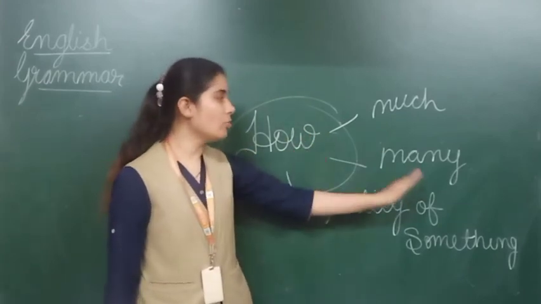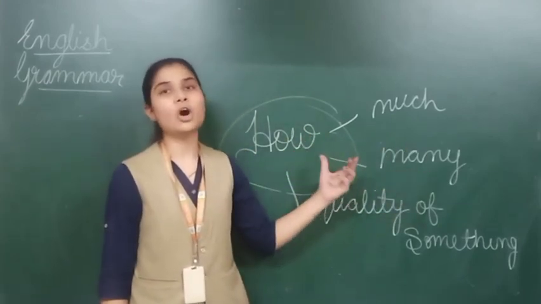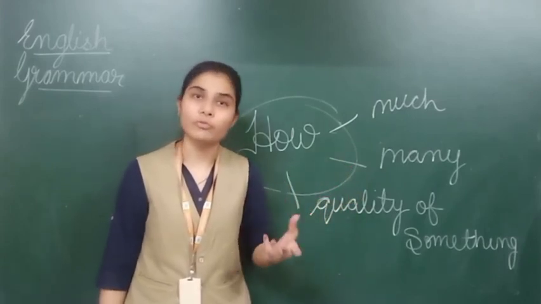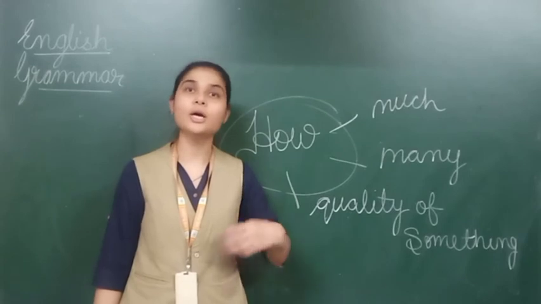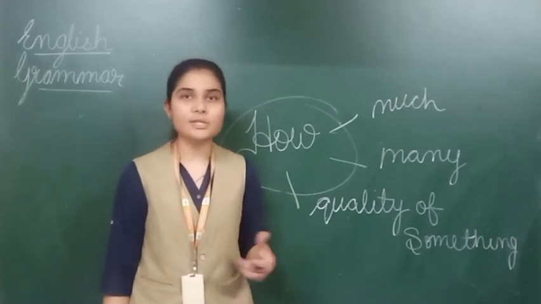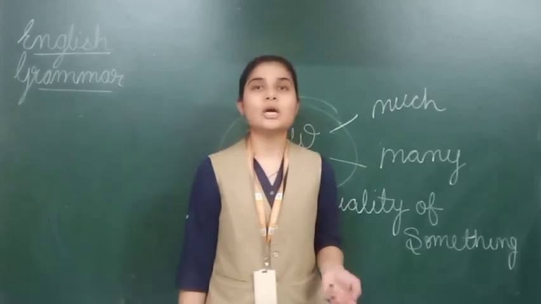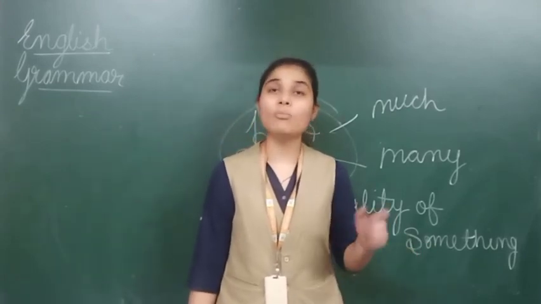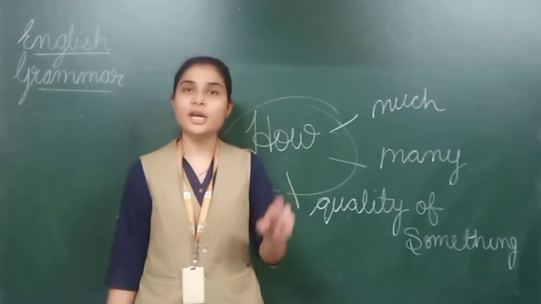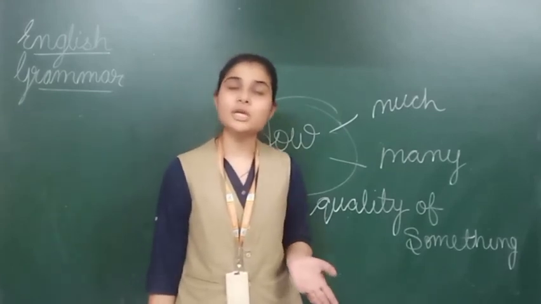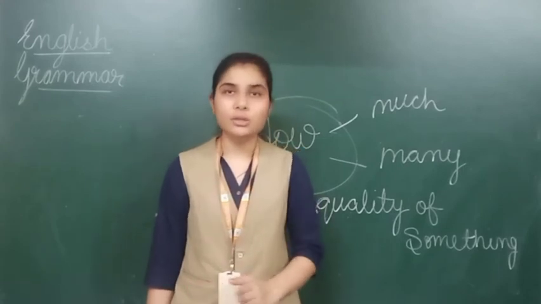And next we can also make how many. We use how many for a particular thing which we can count, when it is possible for us to make a count. Suppose for an example, I am asking you this question: in your class, how many girls are there? How many girls are there in your class? It means I am able to count. If 20 girls are there, what I will say? There are 20 girls in your class.